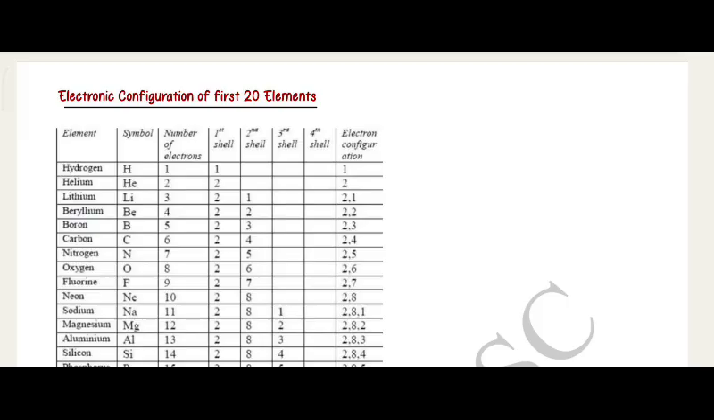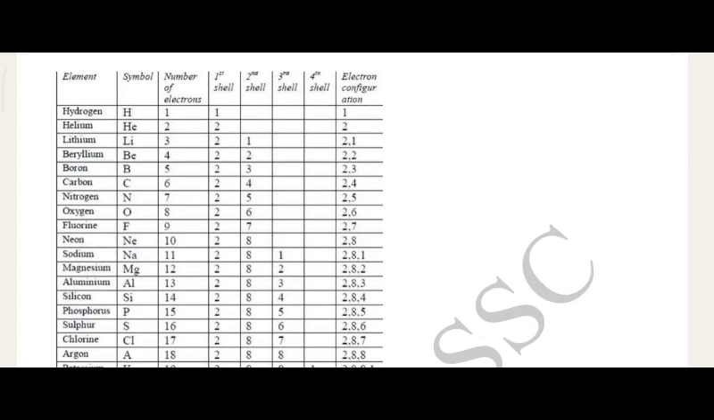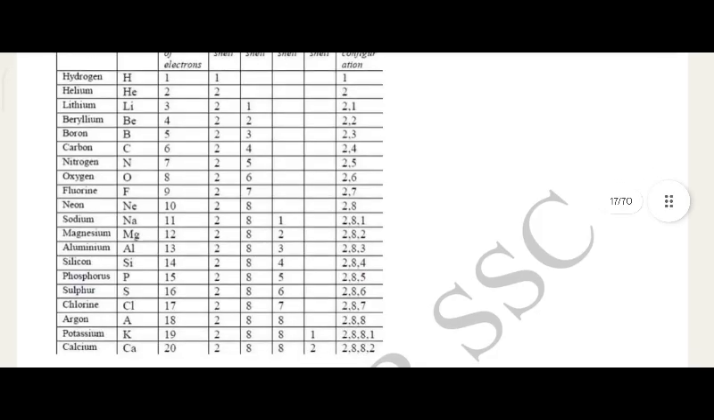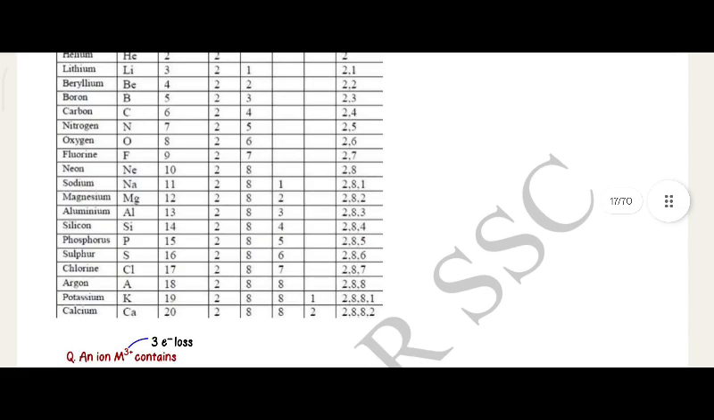Hydrogen, electronic configuration 1. Helium, electronic configuration 2. Lithium, electronic configuration 2 1. Beryllium 2 2. Boron 2 3. Carbon 2 4. Nitrogen 2 5. Oxygen 2 6. Fluorine 2 7. Neon 2 8.